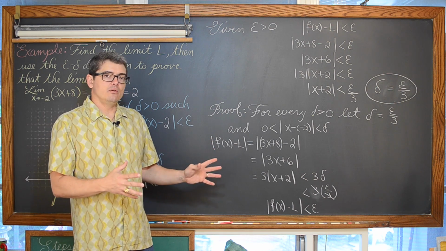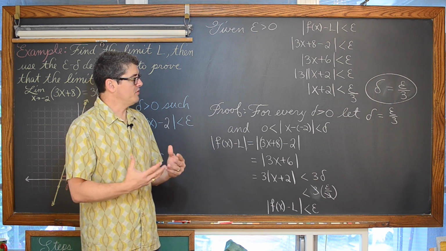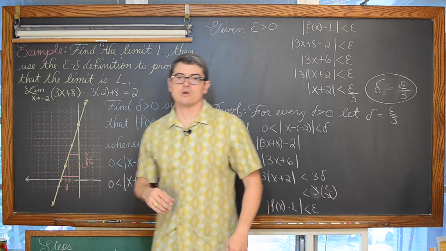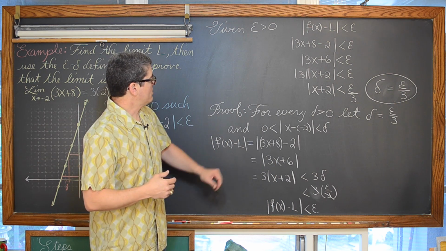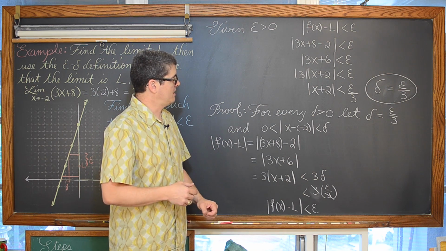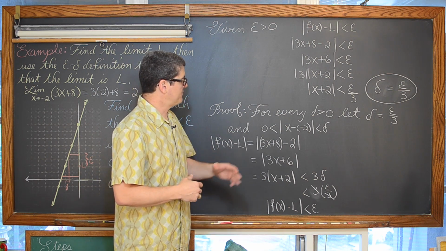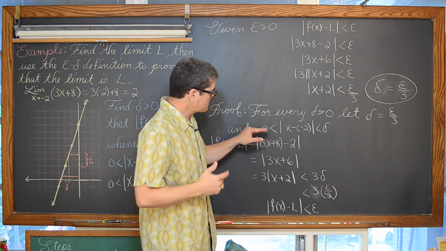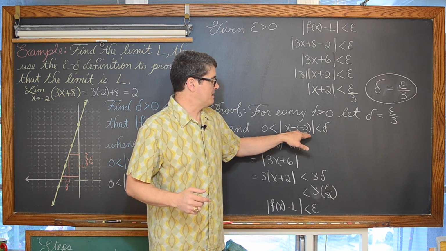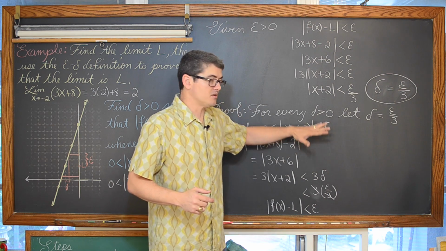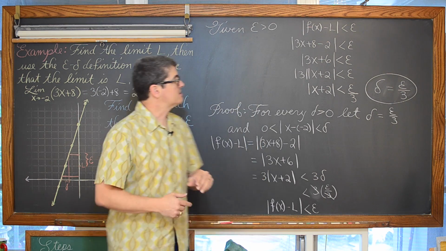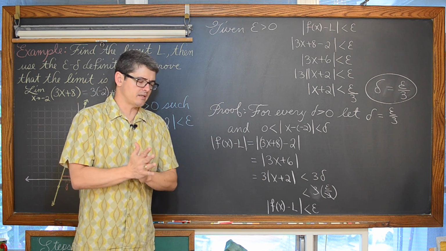I saw some proofs, especially with these simpler examples where the functions are just linear functions, where the actual structure of the proof was kind of in reverse. Some people started off the proof with this statement, 0 is less than the absolute value of x minus c, which is less than delta, and then worked backwards until they got a statement that the absolute value of f of x minus L was less than epsilon.